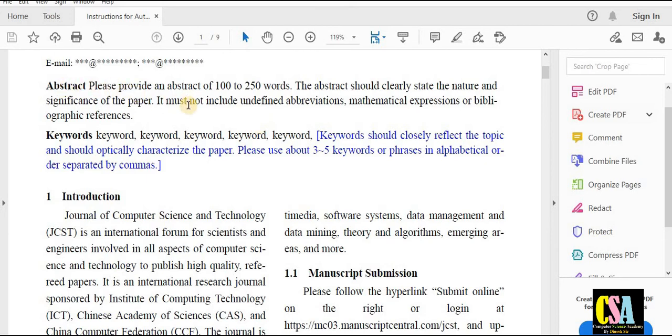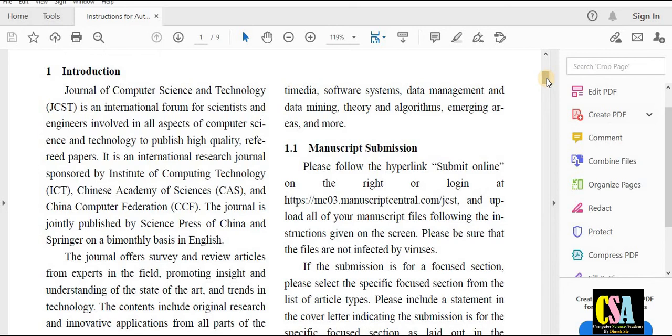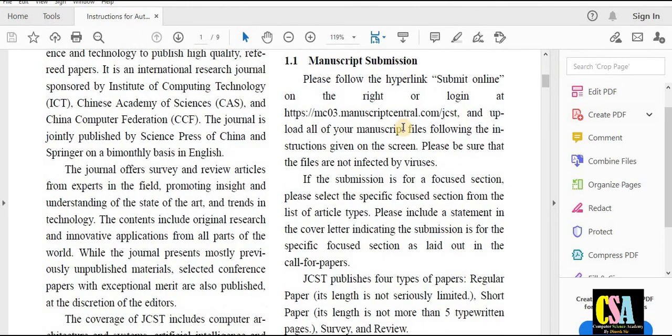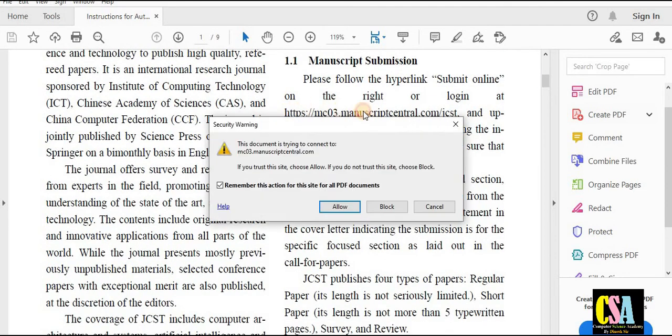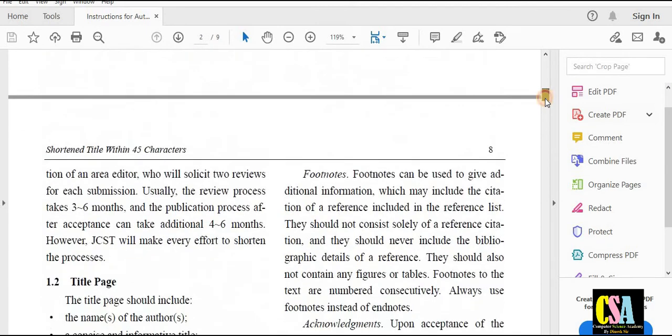For the abstract category, the abstract should be 100 to 250 words maximum. They have already mentioned it, and these are the keywords. This is the space for the keywords and introduction. This is the paper format, how we will write our research paper and manuscript for this particular journal. Manuscript submission, all the things are given here. This is the link for manuscript submission, so you can go directly to the submission tab also.